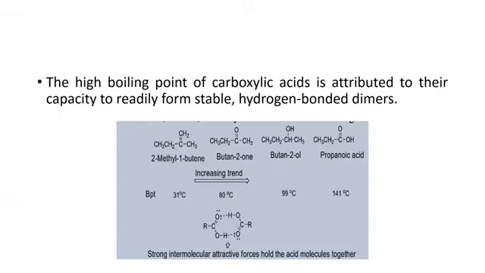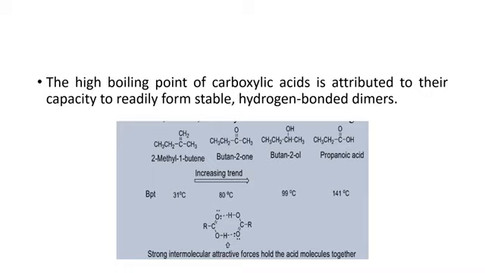Here, students, is a diagrammatic representation which shows the high boiling point of carboxylic acid. The main reason for the high boiling point of carboxylic acid is stable hydrogen-bonded dimers. For example, 2-methyl-1-butene has a boiling point of 31 degrees centigrade. Butan-2-one has a boiling point of 80 degrees centigrade. Butan-2-ol has a boiling point of 99 degrees centigrade. Propanoic acid has a boiling point of 141 degrees centigrade. It means that in comparison to alcohol, ketone and alkene, the maximum boiling point is observed in the case of carboxylic acid.